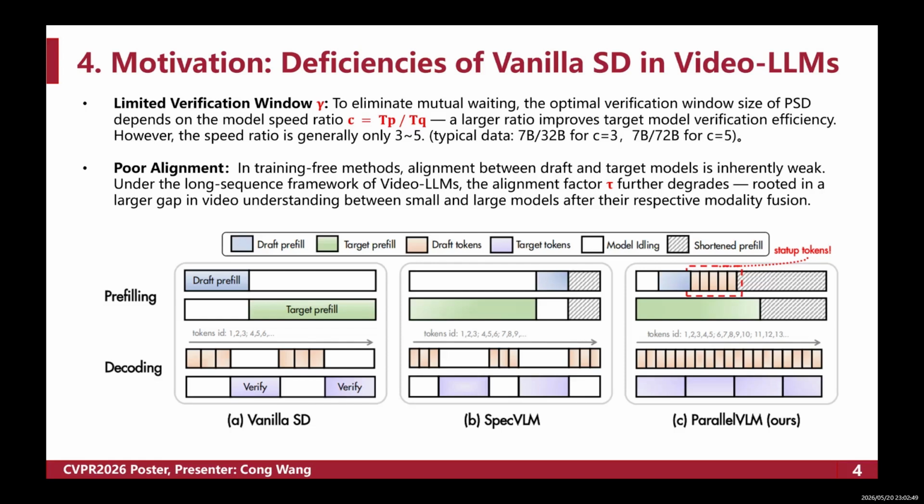The essential reason lies in the huge video content understanding gap after modality fusion between small lightweight models and large powerful models. So in general, there exists an inevitable trade-off dilemma between the verification window size and the cross-model alignment. We can expand the parallel verification window gamma by pruning visual tokens inside the draft model. However, excessive token pruning would reduce the effective video feature information carried by the small draft model, which would further widen this gap between the small and the large model.